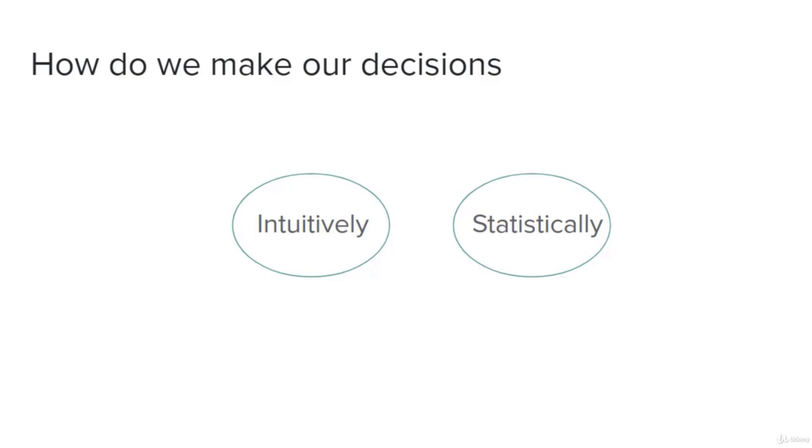Let's say intuitive decisions are fine, because the trade-off is not that great. Choosing a wrong restaurant might hurt for a day or two, but it won't hurt you that much. But if you choose the wrong investment opportunity, you lose a lot of money. So whenever the amount of money and the trade-off is greater or on a large scale, we use statistical methods to solve a question and to make decisions.